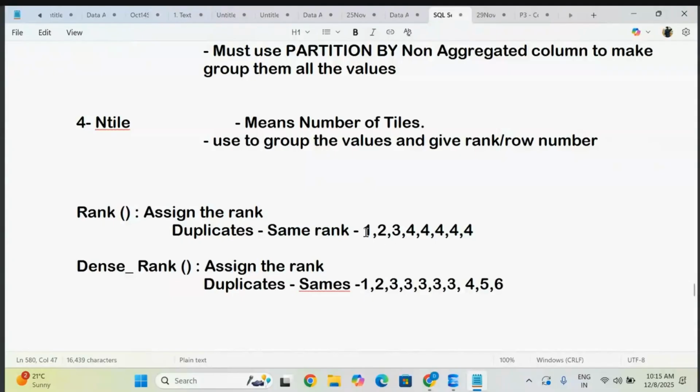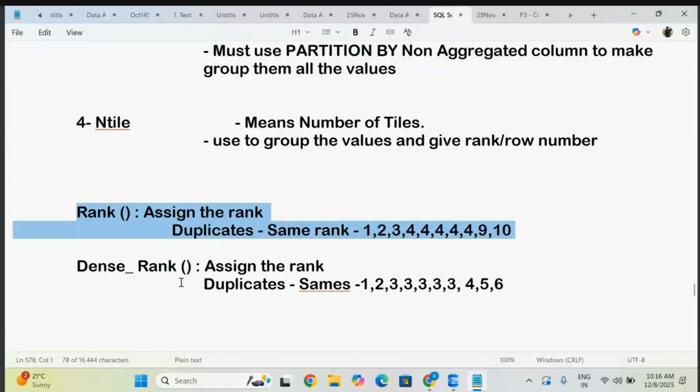But here observe: 1, 2, 3, 4, 5, 6, 7, 8, and the next immediate number is 9 and 10. So many numbers, like 4, 5, 6, are missing. That is called a skip. That is what we call the rank function here. In Power BI we call it a skip rank. The terminology is very simple: skip means it is skipping the rank order. But in SQL Server, you simply call it rank. This rank works the same as the skip rank.